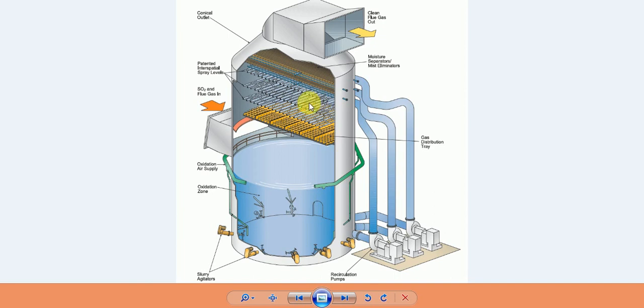Actually, see here, smoke is allowed to pass through inside it, and at the same time a spray of water or a certain kind of liquid will be sprayed inside it, and those sprays of water will wash the dust particles, the solid particles. The tiny suspended particles are washed down by the spray of water or other liquid. So this is what we call a scrubber.